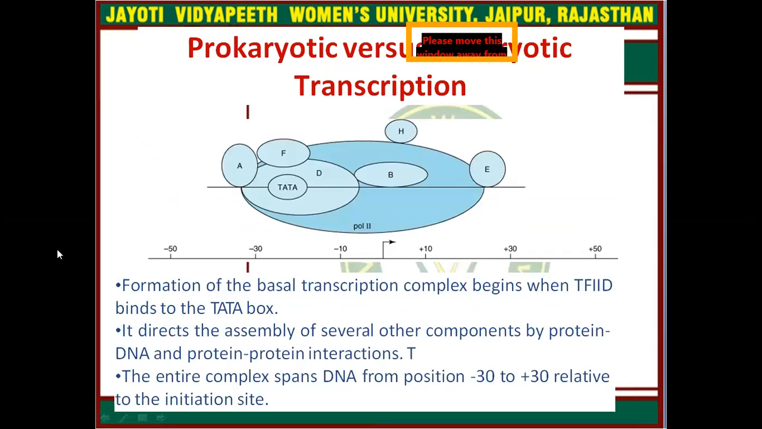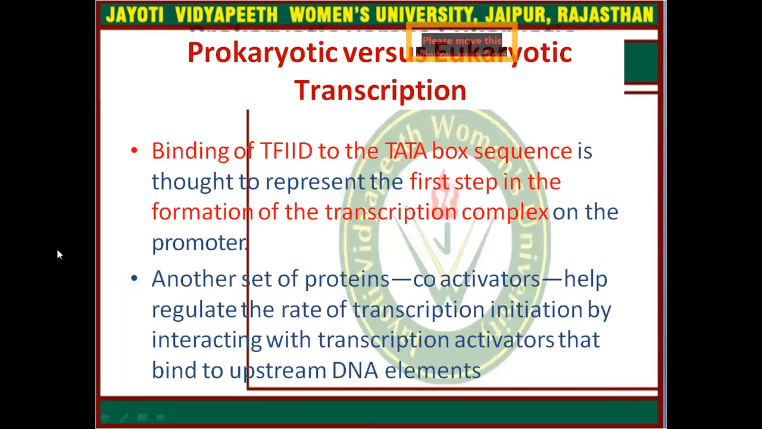Formation of the basal transcriptional complex begins when TFIID binds to the TATA box. It directs the assembly of several other components by protein-DNA and protein-protein interactions. The entire complex spans DNA from position -30 to +30 relative to the initiation site. Binding of TFIID to the TATA box sequence is thought to represent the first step in the formation of the transcription complex on the promoter.